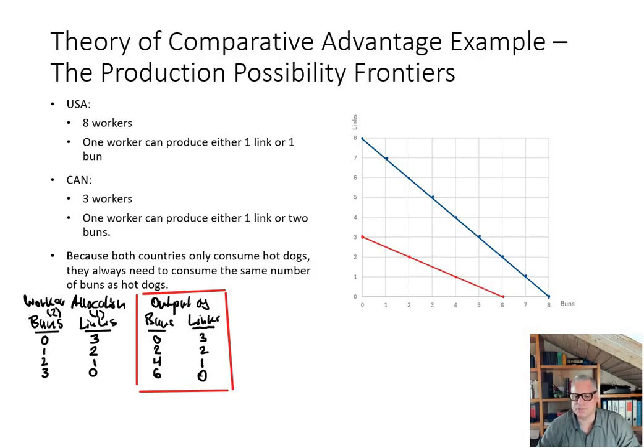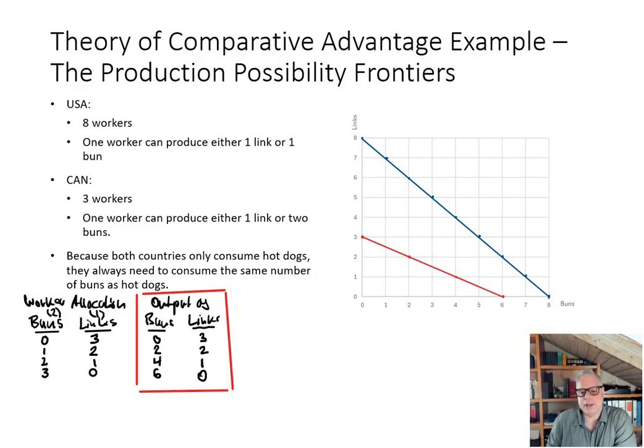In older textbooks you may find examples of Cuba. Cuba doesn't trade much. Another example would be North Korea. So autarky means no trade. You are trying to produce everything for yourself and you consume everything for yourself.